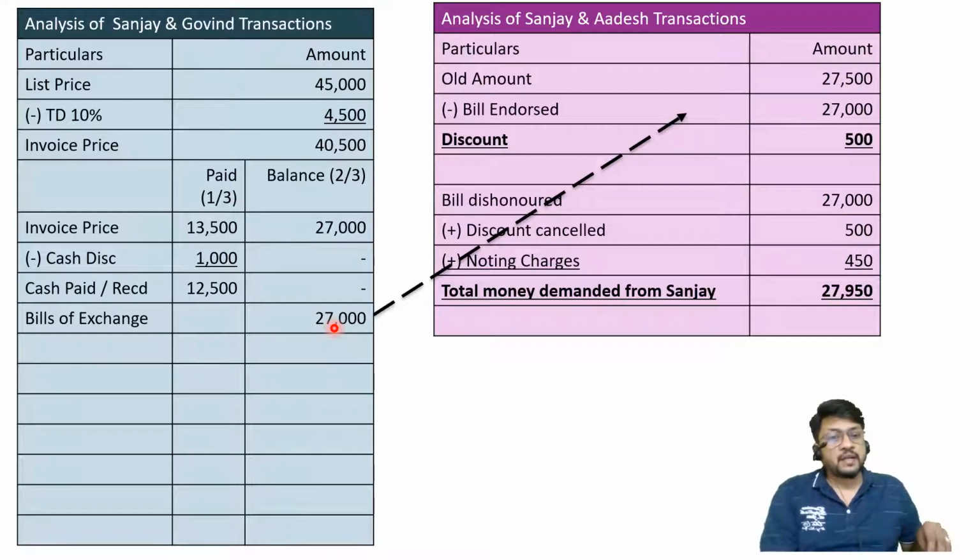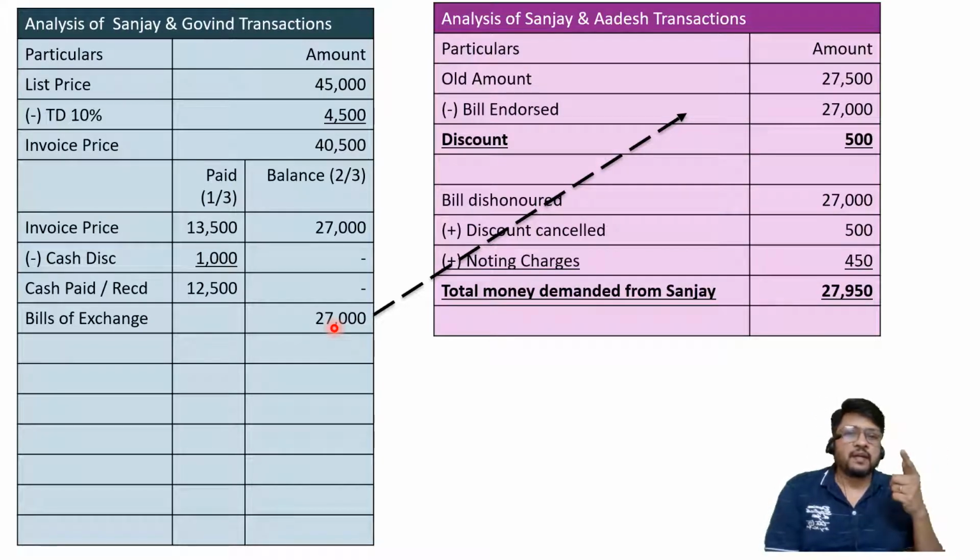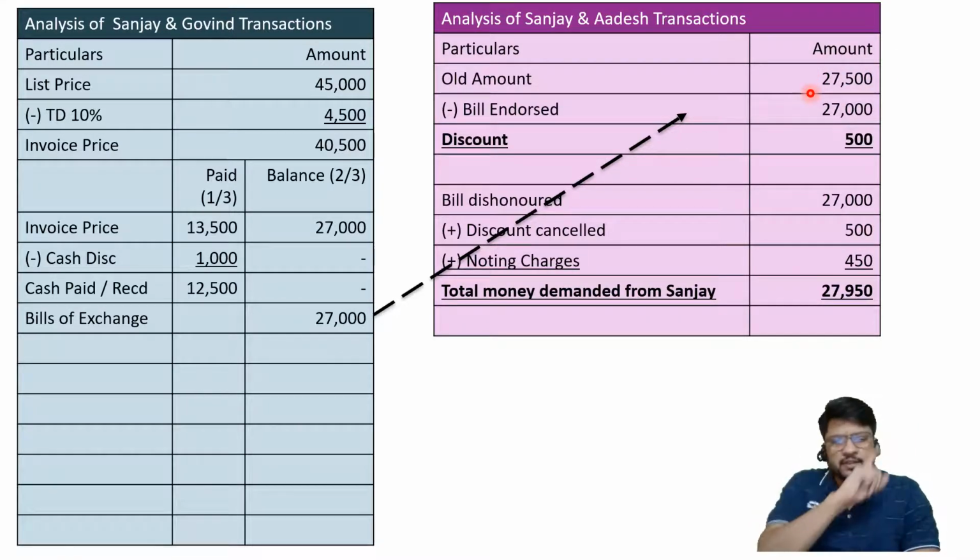Sanjay was going to keep that bill of exchange in his cash box. Drawn by Sanjay, accepted by Govin, given back to Sanjay. At that time, he remembered that there is one Mr. Adesh to whom 27,500 is the old amount balance still payable. No goods are newly purchased, original transaction, old transaction. So he is requesting Adesh, would you accept this particular bill?